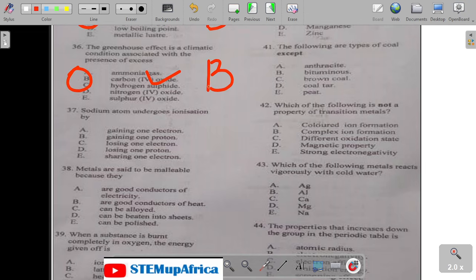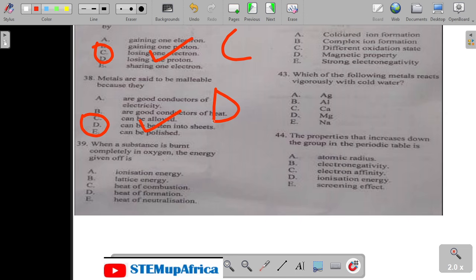Number 37. A sodium atom undergoes ionization to form a positive ion by losing one electron. This is C. 37 is C. 38. Metals are said to be malleable because they can be beaten into sheets, which is D. That's one of the physical properties of metals. So 38 is D.